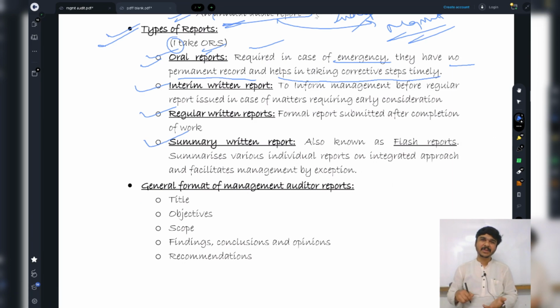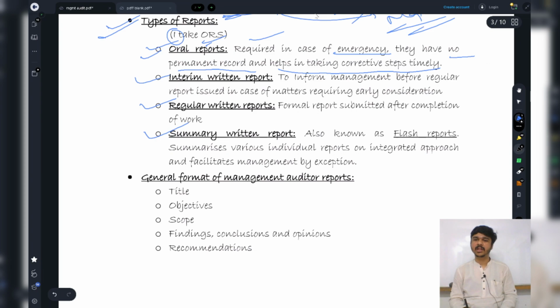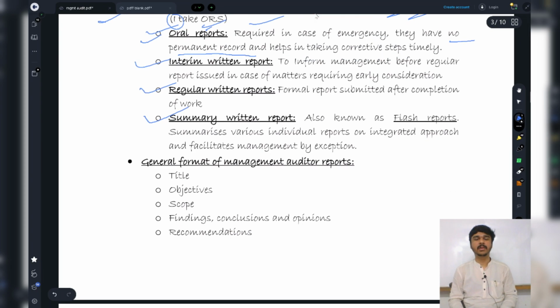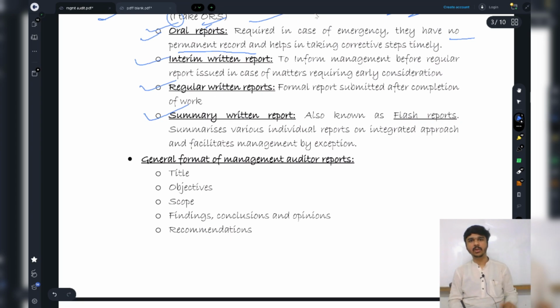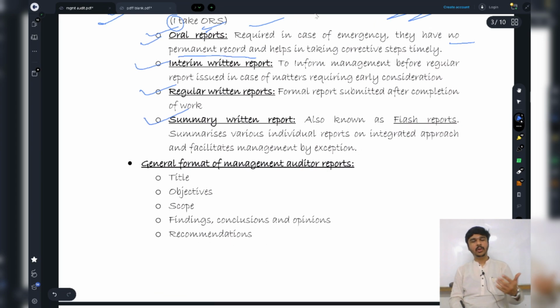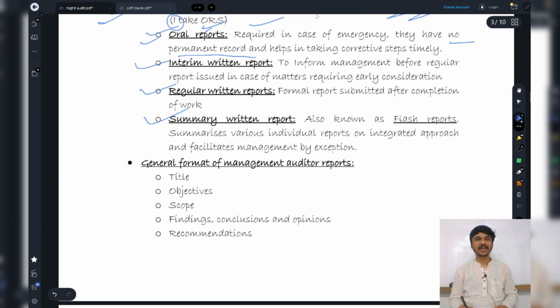Are you going to write down a report? No, you immediately go to somebody and tell them, sir, there's a fire, please come. And if the fire causes a large amount of destruction and the onus comes on you, what are you going to say? I told him but he did not listen and that guy died in that fire. There's no permanent record. That's how oral reports are.